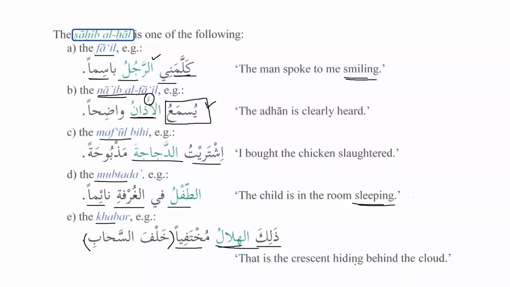So there are 5 possibilities of sahibul hal. Number 1, it can be the subject. Ustad, after zalika, if al comes, it is not badal, Ustad? Not like that? It is badal as well. Excellent. Yeah, it's a very good question.